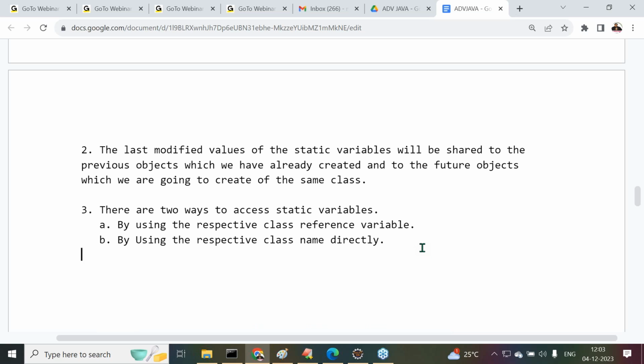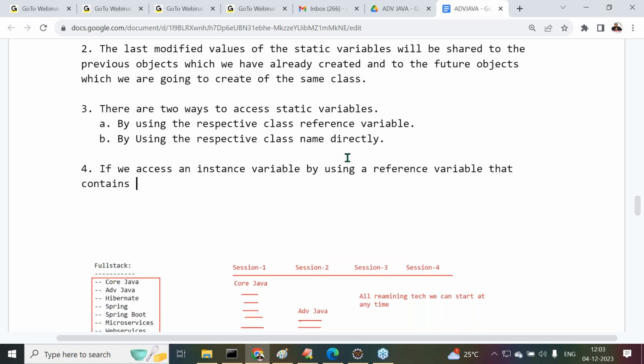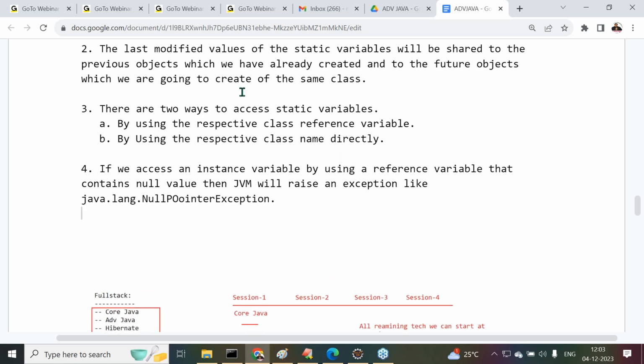Good. Observe carefully. Another point, the fourth important point. Listen carefully. If we access an instance variable by using a reference variable that contains a null value, then JVM will raise an exception like java.lang.NullPointerException.